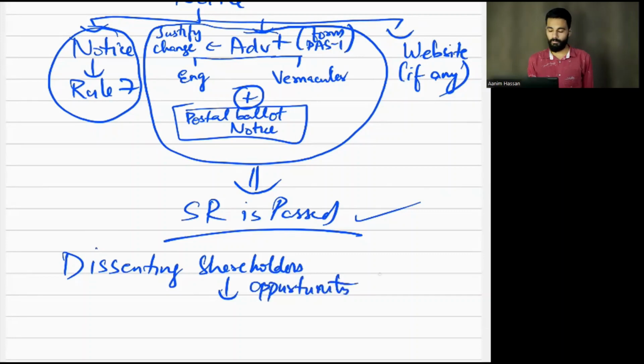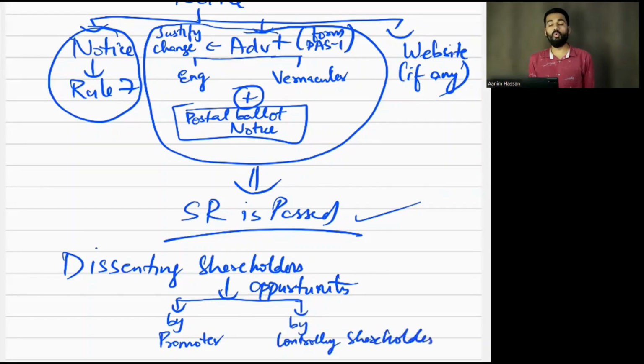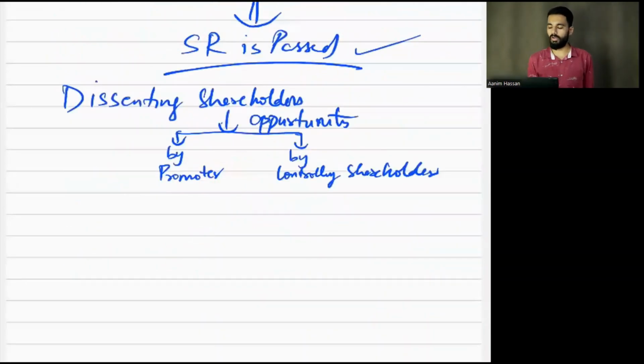By whom? By the promoter, by the controlling shareholder, who is the one who voted in favor.